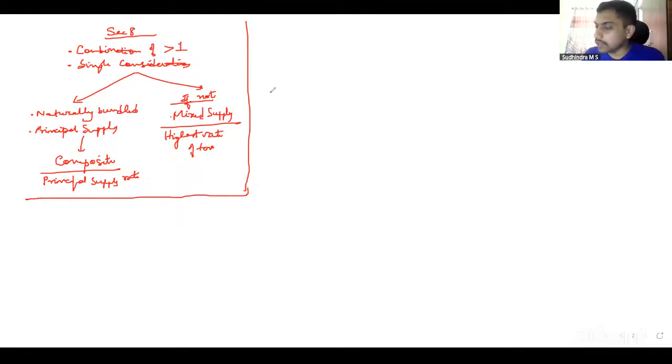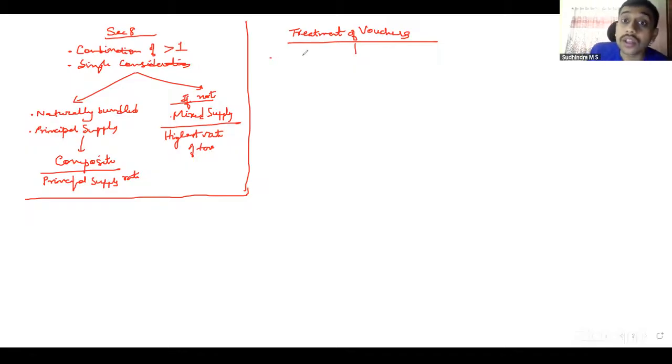Coming to the next aspect, there is one new circular that was introduced recently, which we have already discussed in the regular class: treatment of vouchers. For September exams, the time of supply of vouchers, 12(4) and 13(4), is still there. In relation to vouchers, there is a circular which says dealing in vouchers is not a supply. Only the original supply, wherein using vouchers you purchase something or avail of any services, will be taxable. Issuance of a voucher will not be considered a supply.